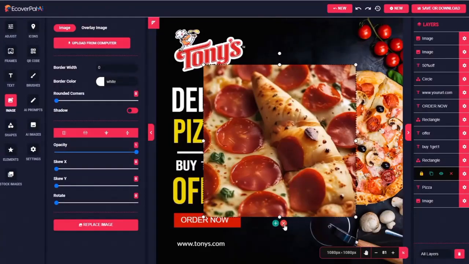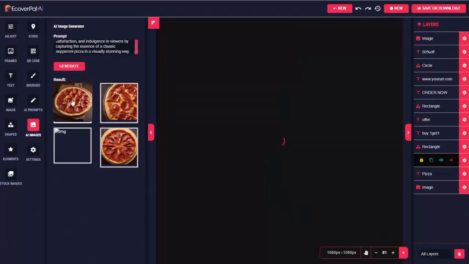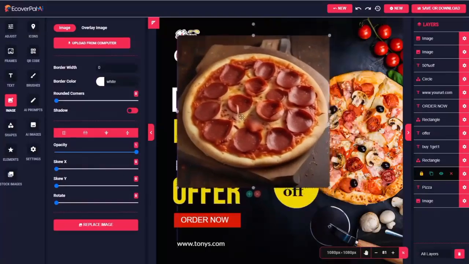Yeah, it's right there. And if I were doing a real ad for Tony's Pizza, I would probably go back and do a few more attempts just to make sure I get something I really, really like. But for the sake of this demo, I'm just going to grab one of these existing results and show you what we can do with it.